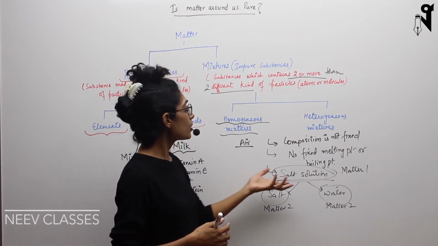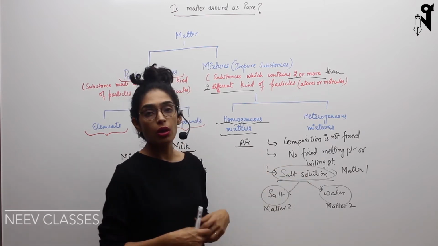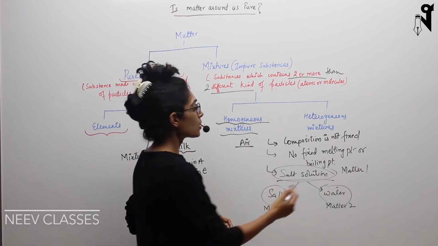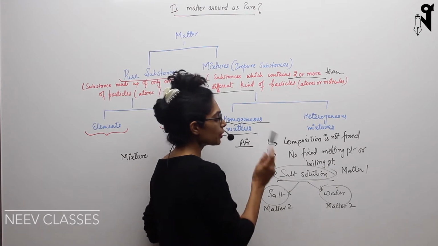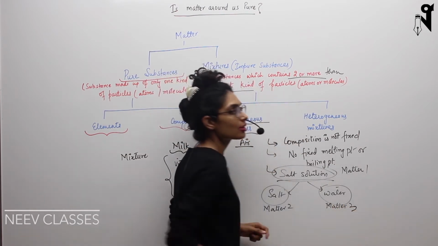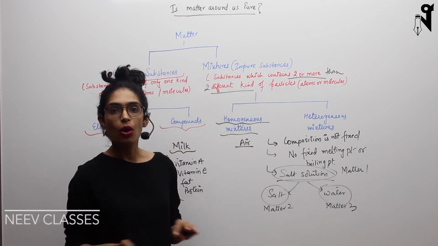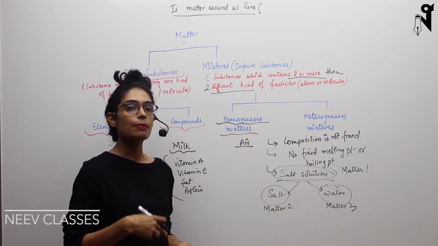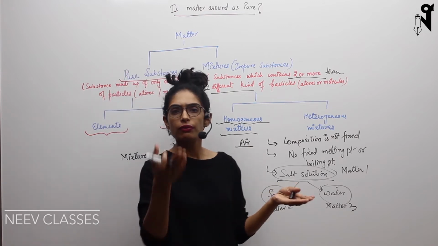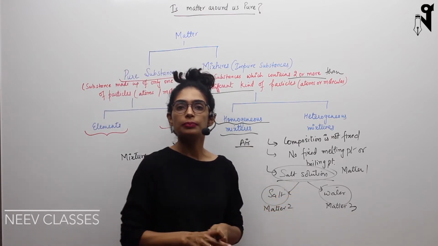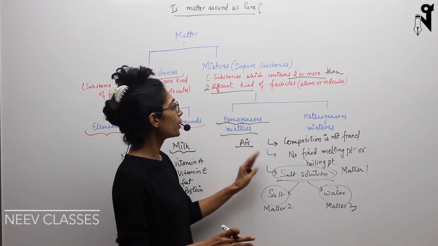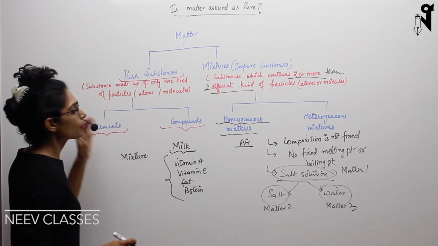So there are many ways you can take the salt out of a salt solution. So basically you can separate out salt and water. So basically matter 1 can be converted into matter 2 and matter 3 just by physical means or physical processes, by heating, by applying pressure, by changing temperature, or by using different means of separation, or different separating techniques. So that can be done over here, but not in the case of pure substances.